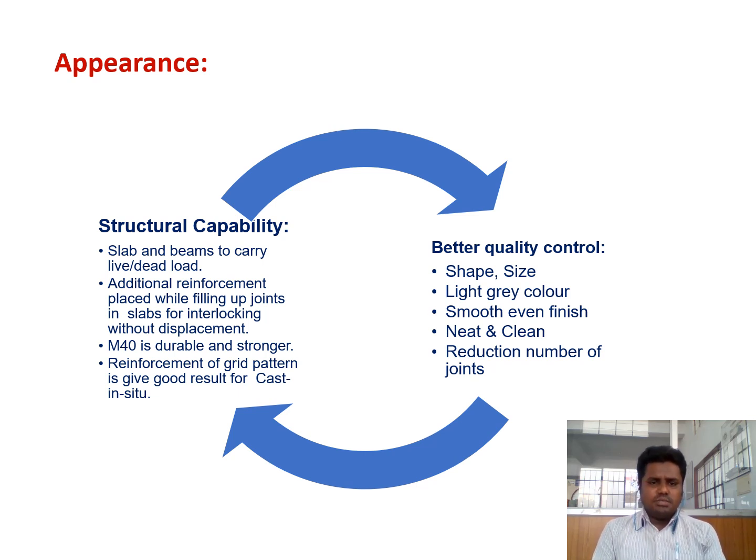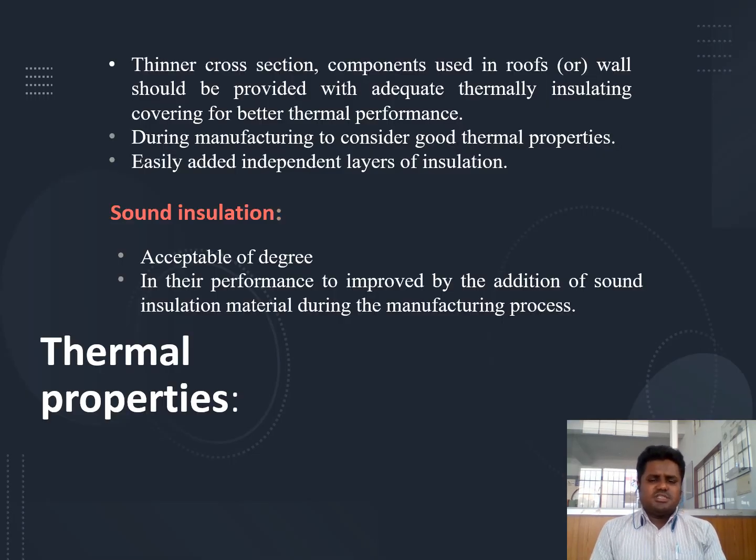M40 grade is a durable and stronger member, and reinforcement with a good pattern gives a good result on cast in situ. Better quality for shape and life, light gray color and smooth even finishing, neat and clean, with a reduced number of joints. A small definition of thermal property: a cross section of the wall panel using roof and wall provides adequate thermal insulating cover, but the thermal performance during the manufacturing process is considered, and a good thermal property is easily achieved by adding an independent layer of insulation.